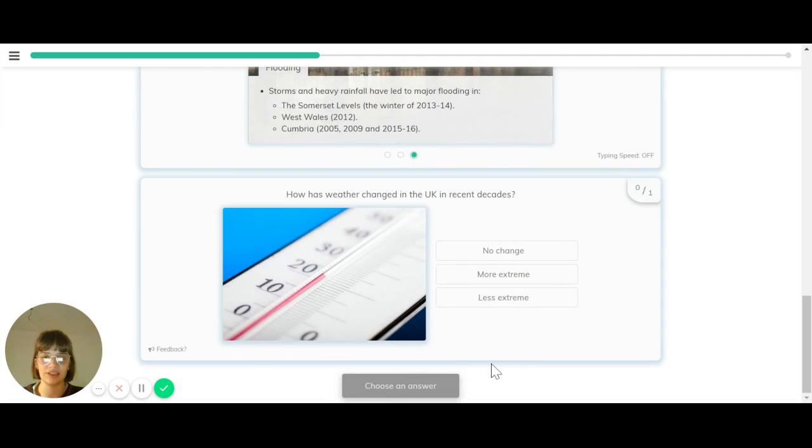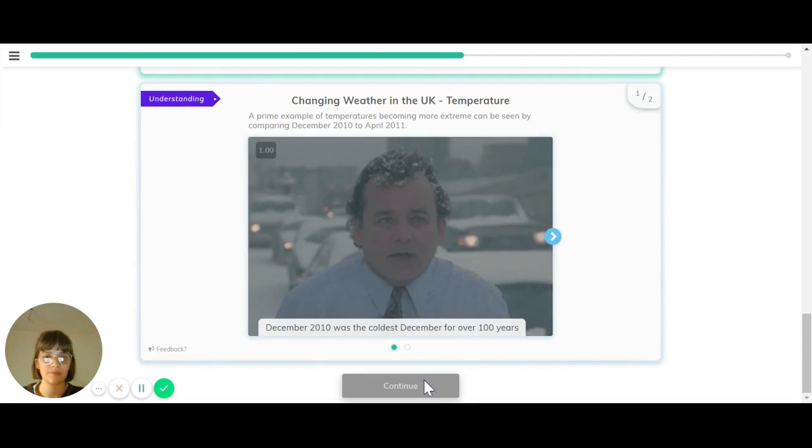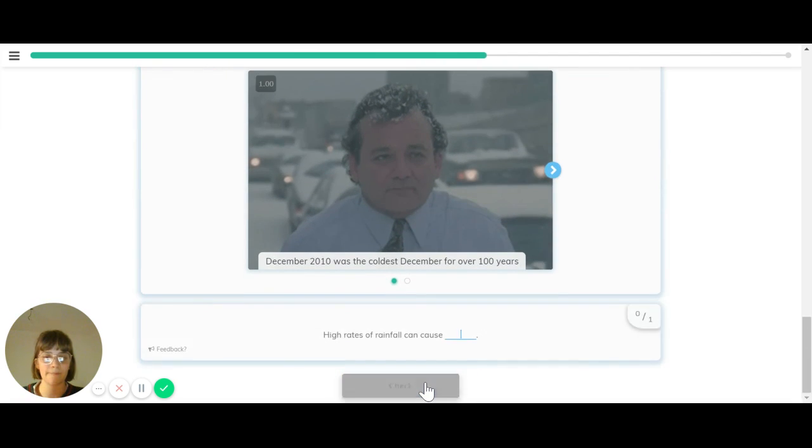So, change in the UK in recent decades. It's become more extreme. High rates of rainfall can cause flooding.